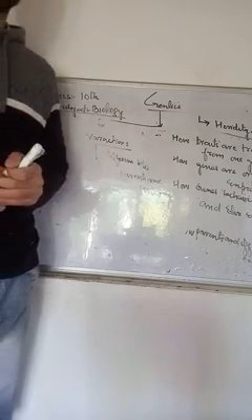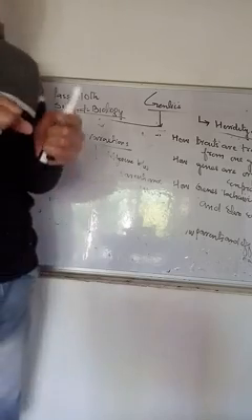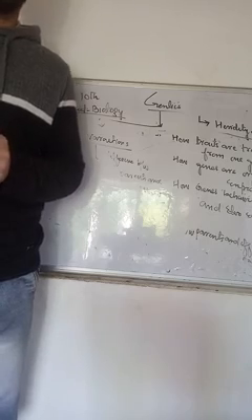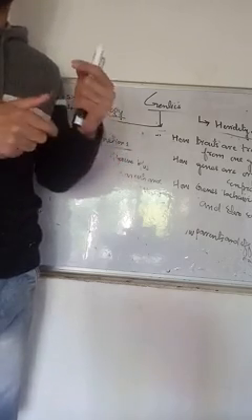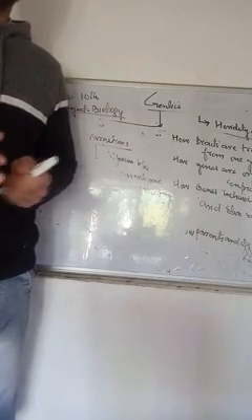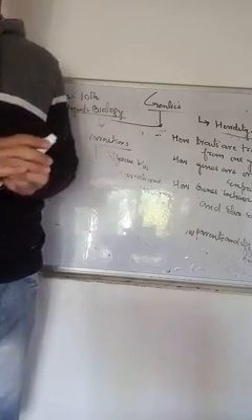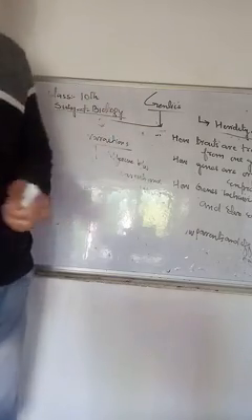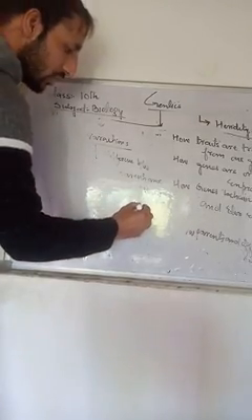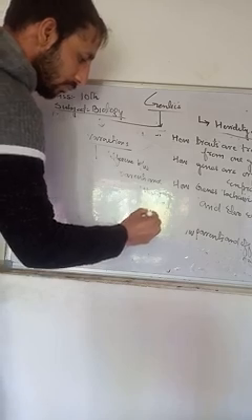I will give another example. Suppose the father and mother both have black eyes, but the offspring has brown eyes. This is a variation. This is the difference between parents and their offspring, and it is called a variation. These variations are also expressed by the genes.